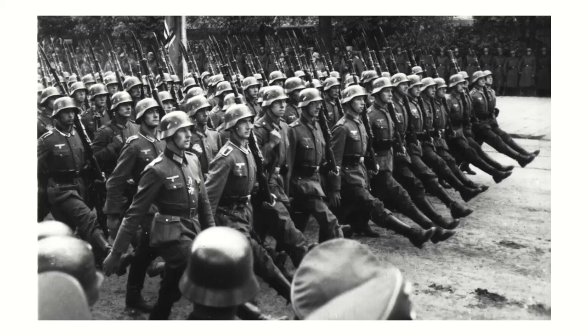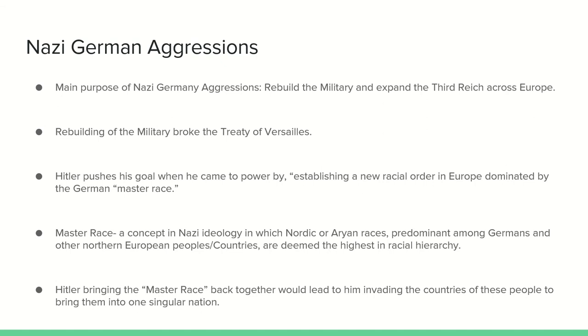Now we'll talk about the rise of Nazi Germany and their aggressions. The main purpose of the Nazi Germany aggressions was to rebuild the military and expand the Third Reich across Europe. Rebuilding the military actually broke the Treaty of Versailles, which at the time was formed after World War I.